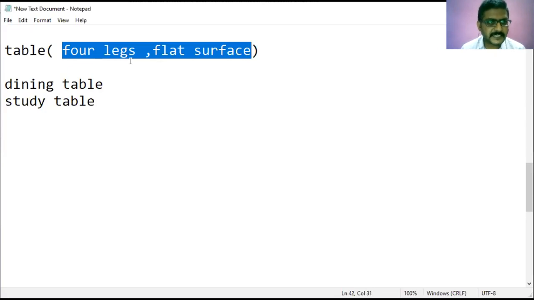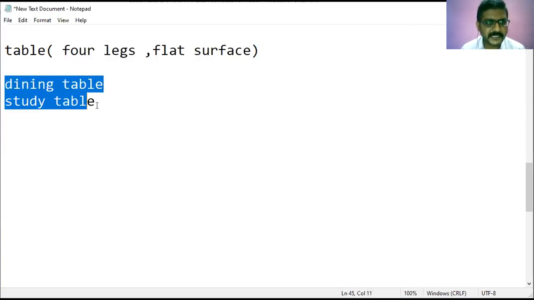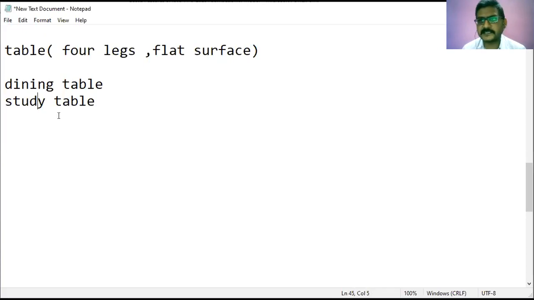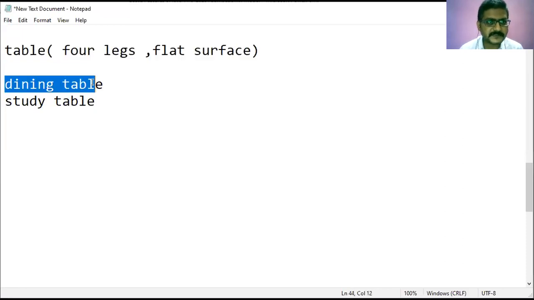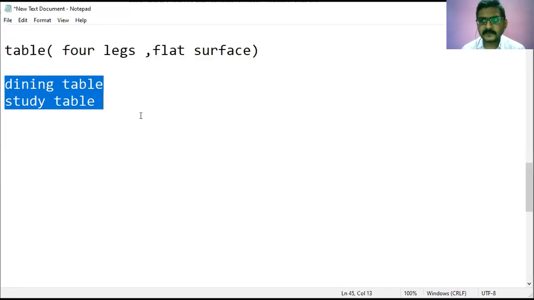Based on that, different types of tables have been designed, a dining table and a study table. So this is called a class, and these are called objects. Do you understand what I'm saying? Anyone, please respond.